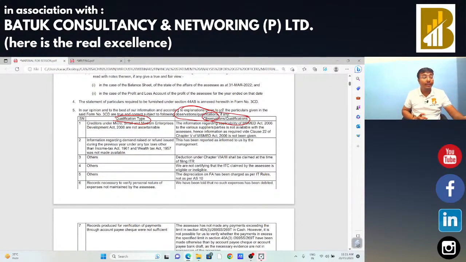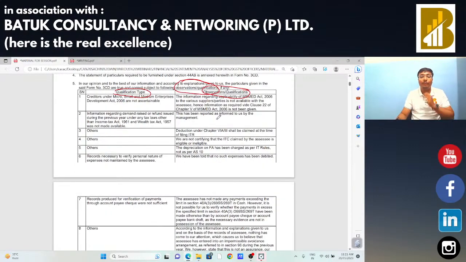So we need to be very much careful for that, because अगर उसने कुछ रिपोर्ट किया है तो we can check the things. Okay, we can check that if there is any significant issue then the auditor has reported the same in the observation tab, so we need to check the same.